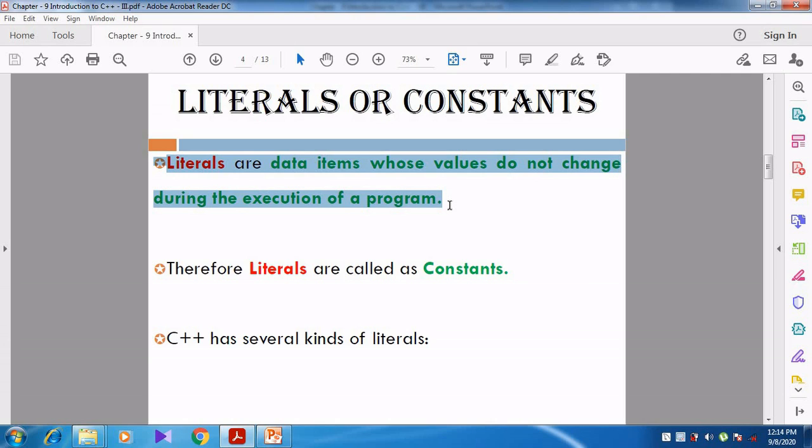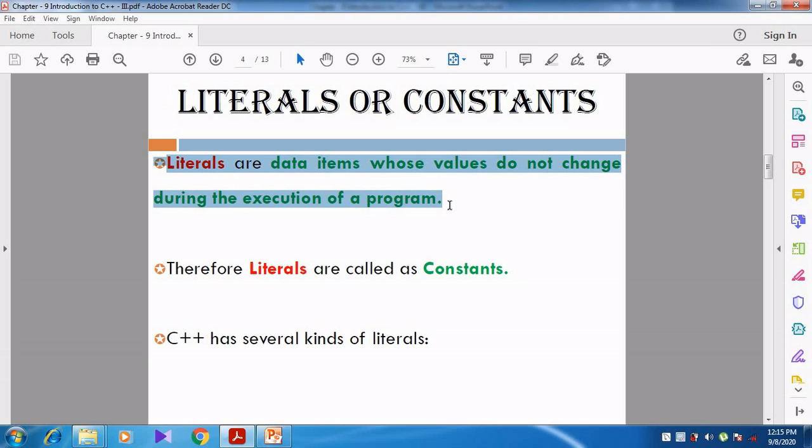So, literals are the data items. Data in the sense here, literals are the values that do not change. Data items means the values may be stored in variables. So, literals are the data items whose value do not change during the execution of the program.